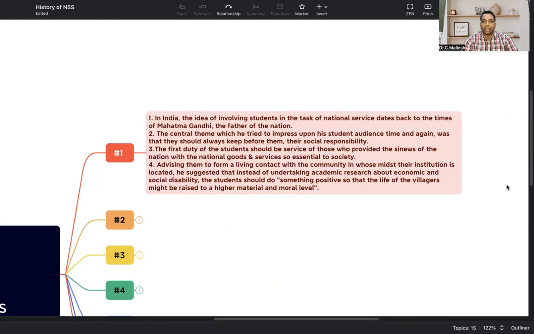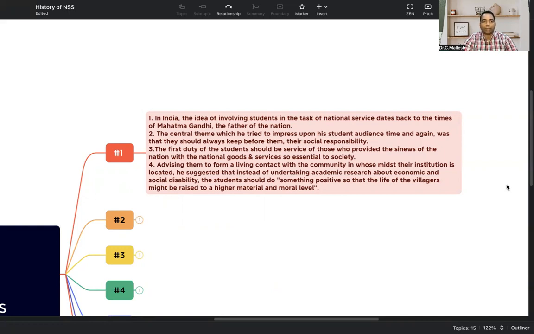He was always saying that social responsibility needs to be felt by any student or any citizen of the country. Sometimes non-educated people, who are not studying, are not able to access this. For that reason, through NSS, they want to sensitize students to social responsibility.